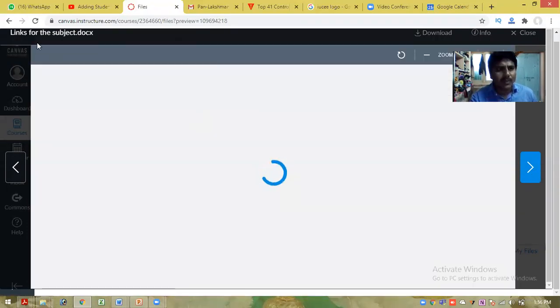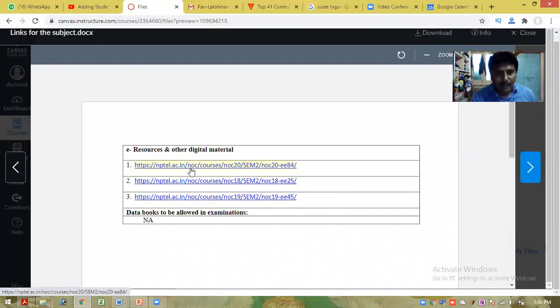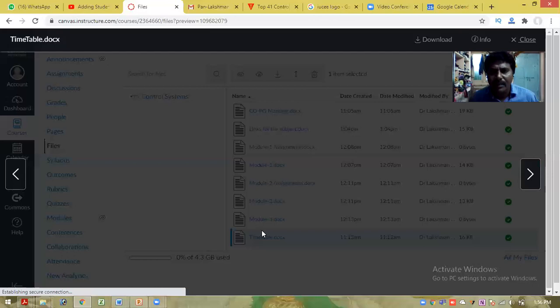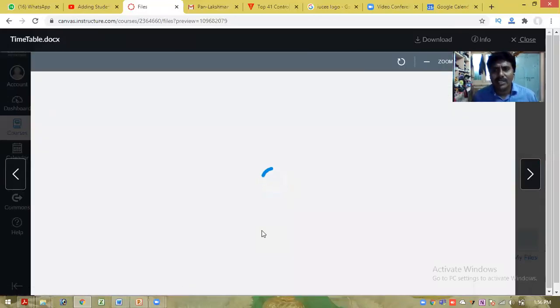Now I want to show you the links for the subject. Various links are there, such as the NPTEL link and these other links. One more piece of information I gave my students: data books are not allowed in the examinations. For this particular subject, no books will be allowed in the examinations. They need to get that information from this subject, so they will know all the rules and regulations.